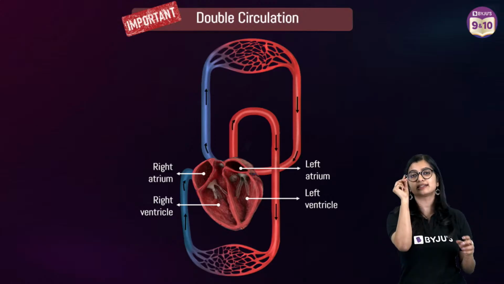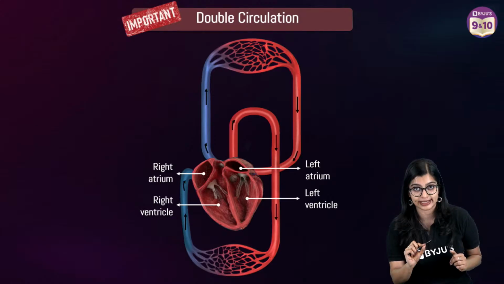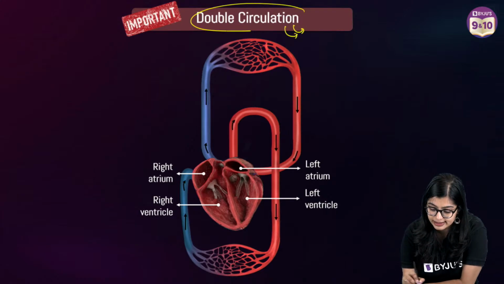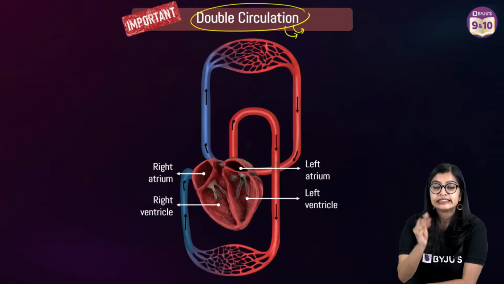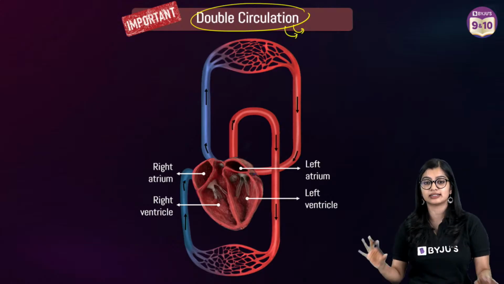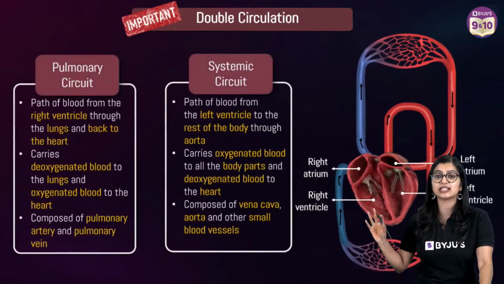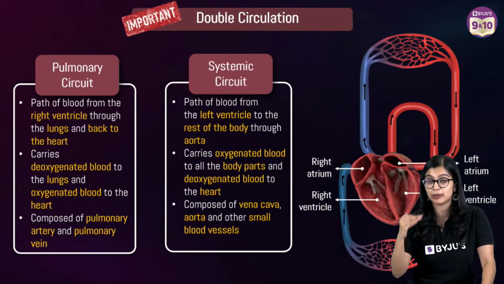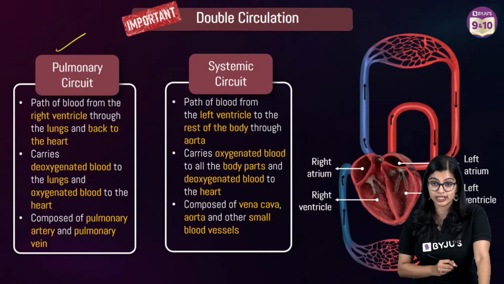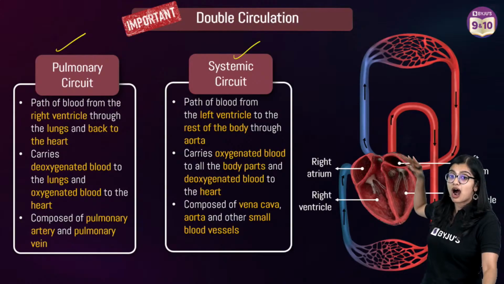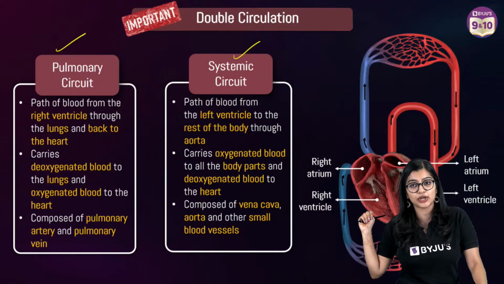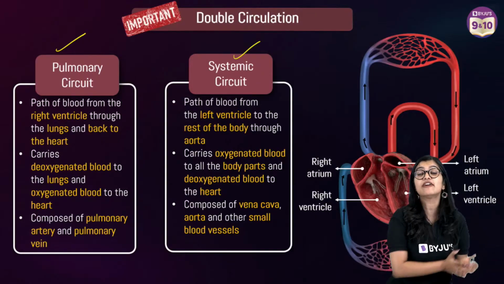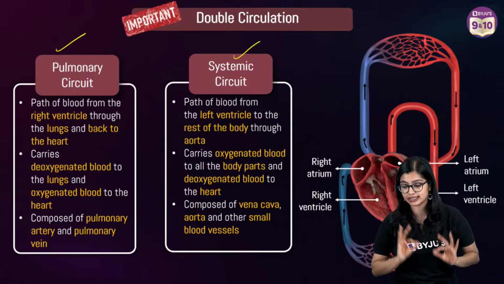Now throughout, the same blood has entered into the heart twice. And when the same blood enters into the heart twice, we call this double circulation. Simple, easy peasy understanding, right? So double circulation is when the same blood goes twice. One circulation happens just between the heart and the lungs, which we call the pulmonary circuit. Then one happens between the heart and the body, which we call the systemic circuit. So with this, we've not only learned about the function of the heart, but we've also learned about the double circulation process simultaneously.